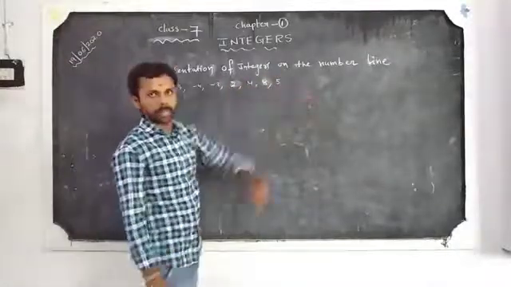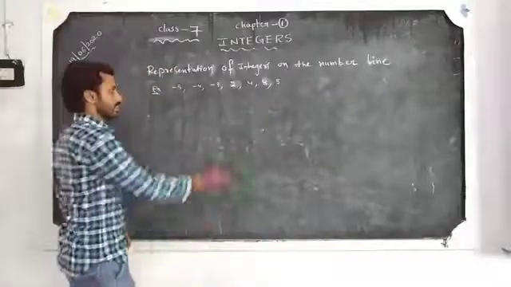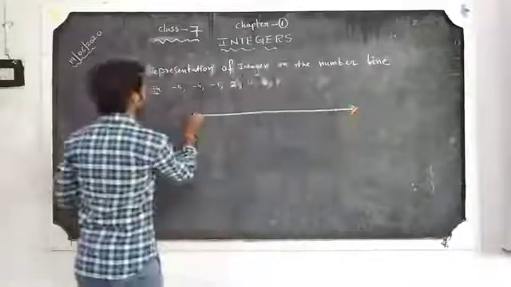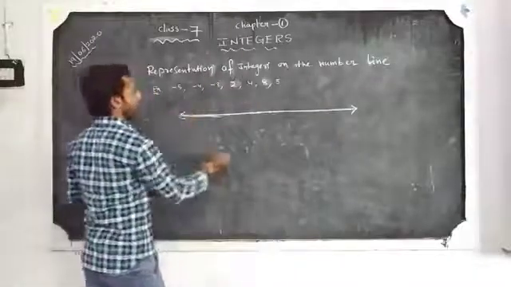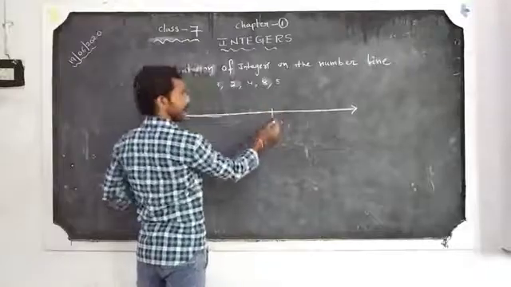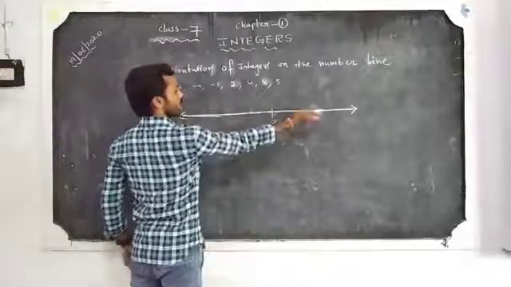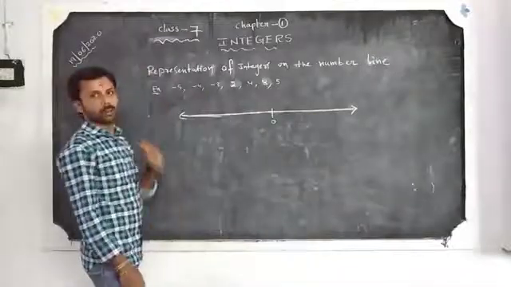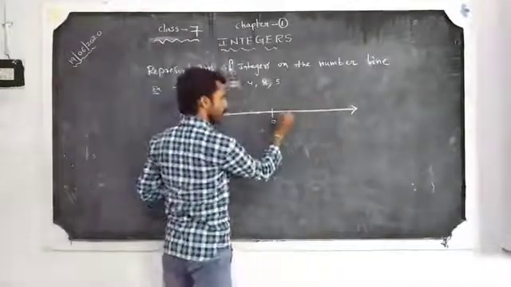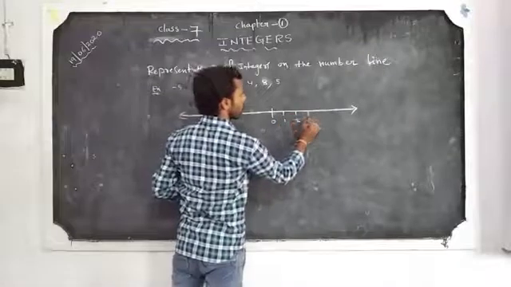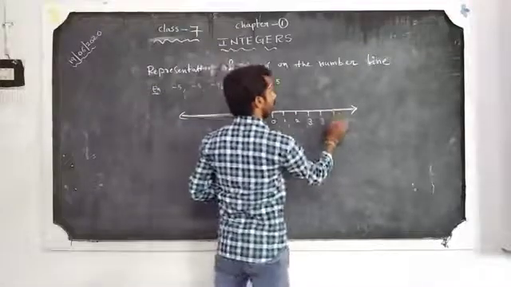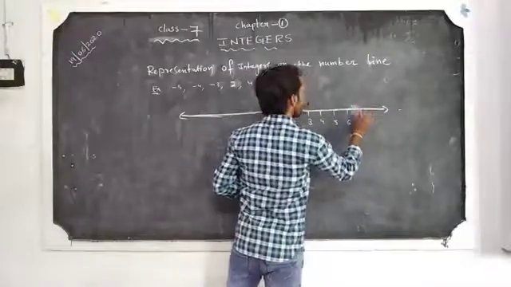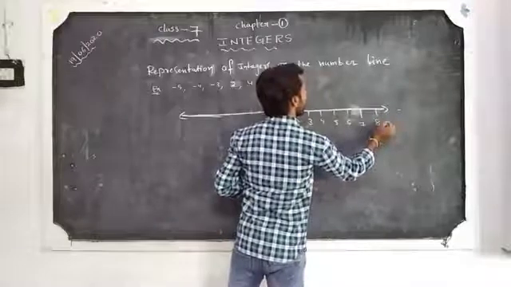On the number line, 0's right side is positive numbers: 1, 2, 3, 4, 5, 6, 7, and 8.